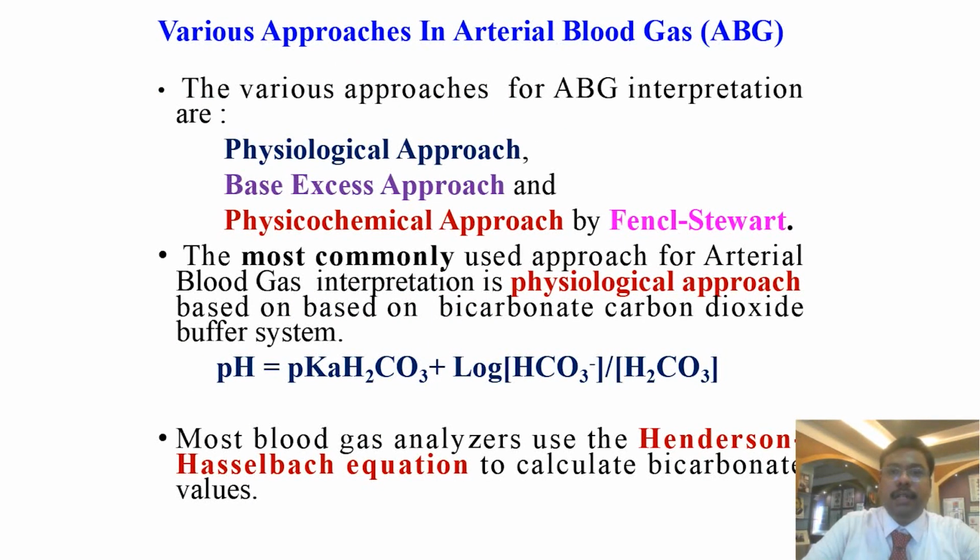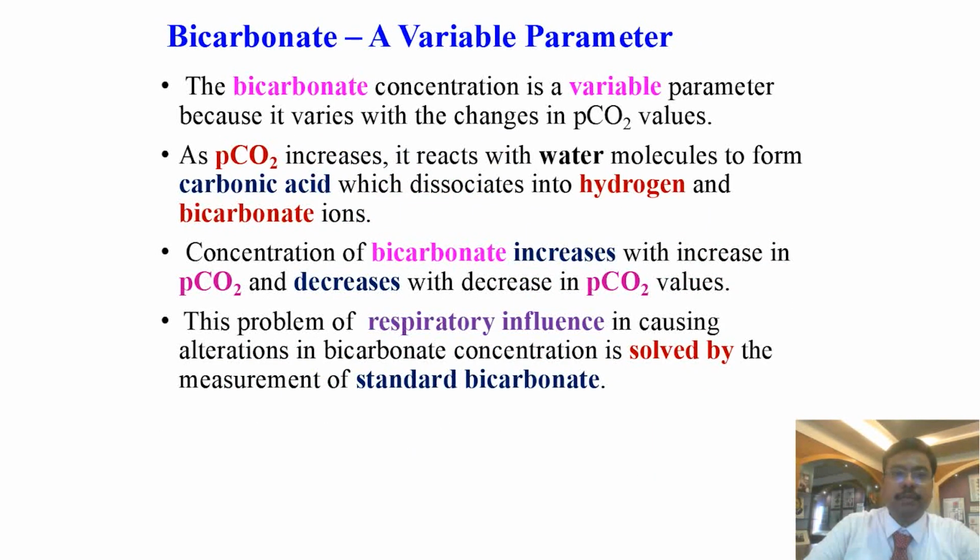Various approaches in arterial blood gas. The various approaches are the physiological approach, base excess approach, and physicochemical approach by Fencl-Stewart. The most commonly used approach for arterial blood gas interpretation is the physiological approach, which is based on the bicarbonate carbon dioxide buffer system. pH is equal to pKa plus log of bicarbonate divided by carbonic acid. Most blood gas analysis uses the Henderson-Hasselbalch equation to calculate bicarbonate values.